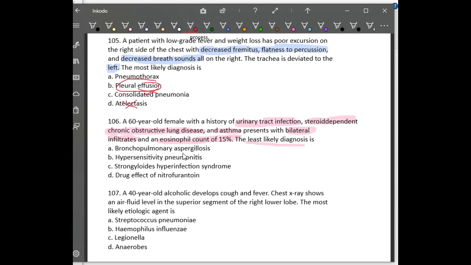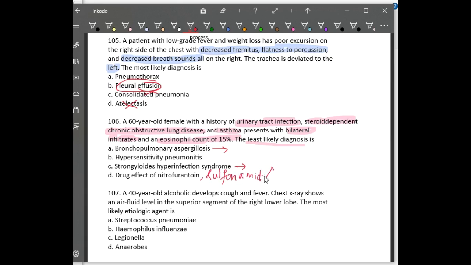Bronchopulmonary aspergillosis is associated with eosinophil count. Hypersensitivity pneumonitis is sometimes associated, but not very often. Strongyloides stercoralis, yes, it is associated with eosinophil count. And two drugs can cause eosinophilic pneumonia: nitrofurantoin and sulfonamides.